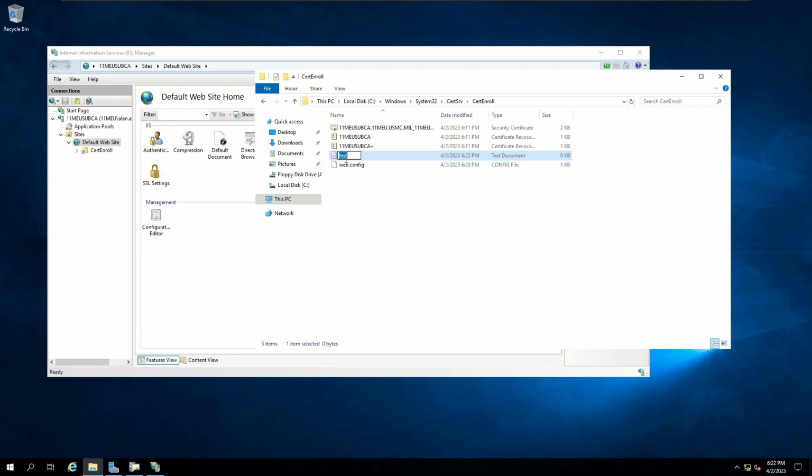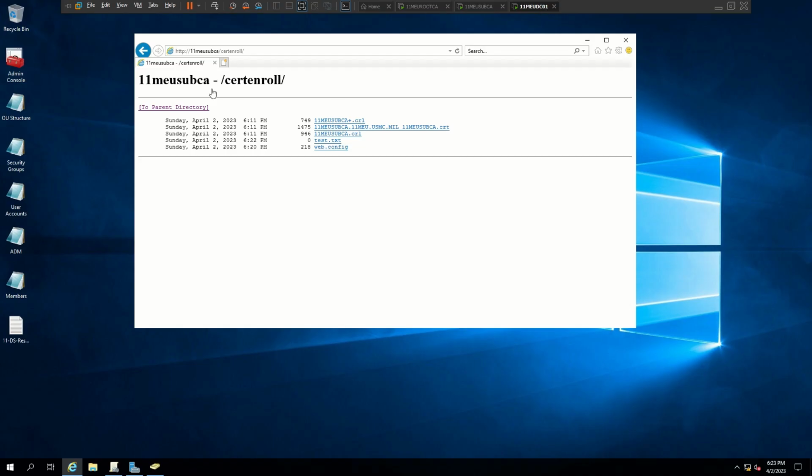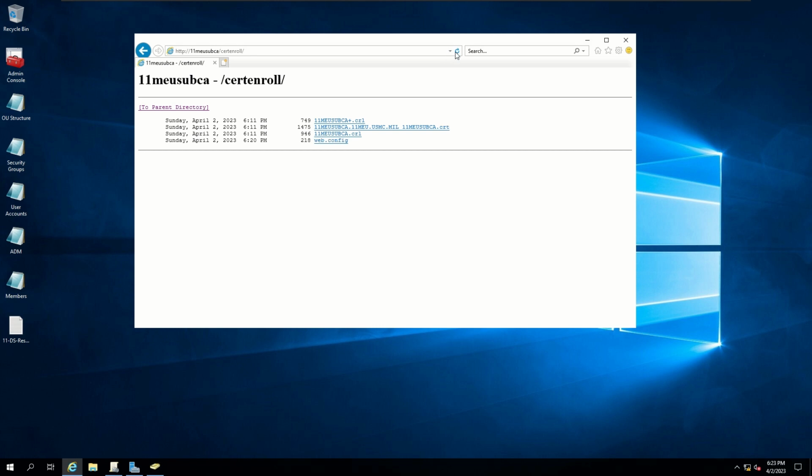Go ahead and delete that because it is not needed. It's just so we can see what we're doing. Alright, now that we verified that, let's go ahead and move on.